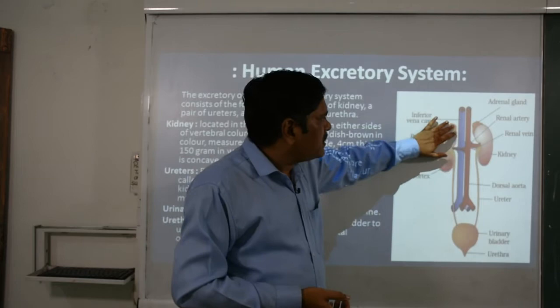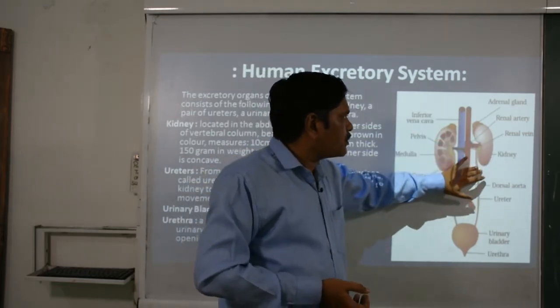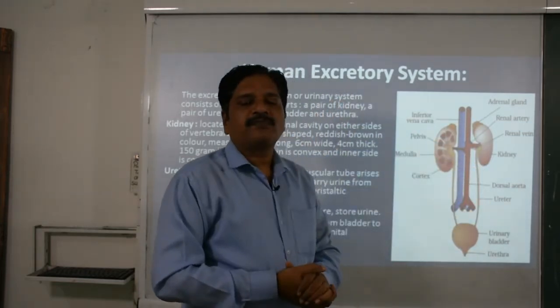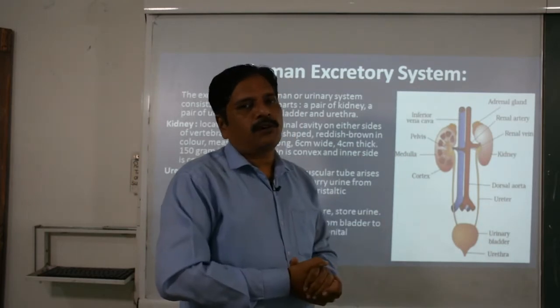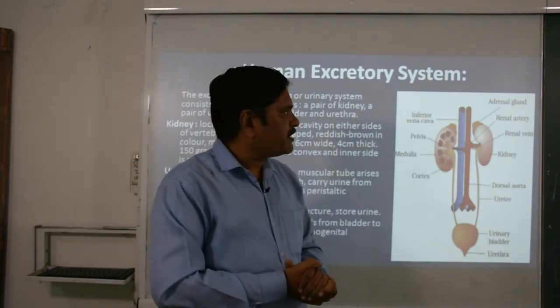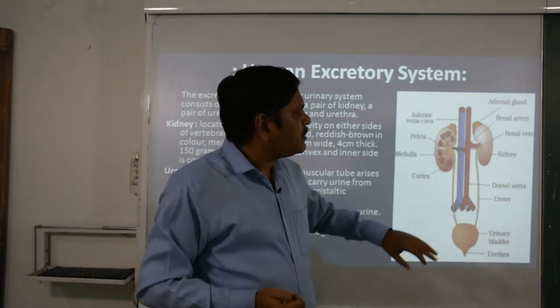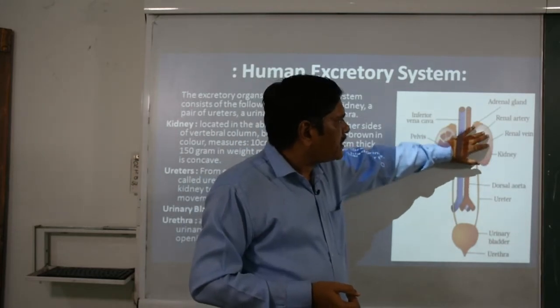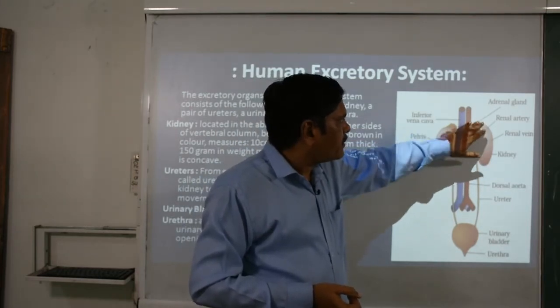The kidneys, along with a membranous structure, the peritoneum, remain fixed with the dorsal surface of the abdominal cavity.